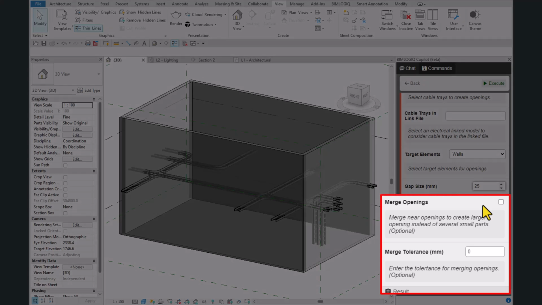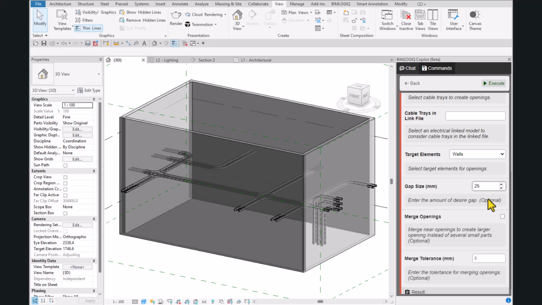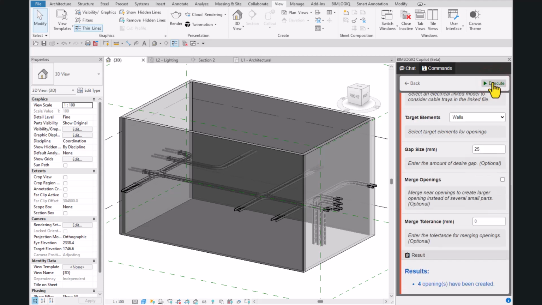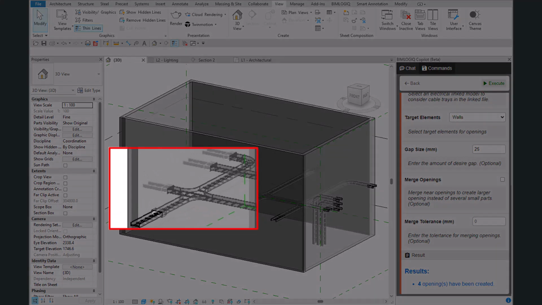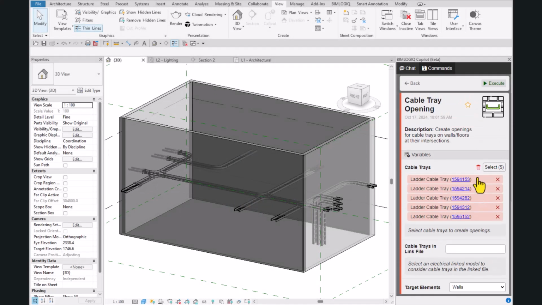We will return to this section later to explore different merge options in detail. Once everything is set, click the Execute button, and the command will generate the openings. We have seen how the command works.